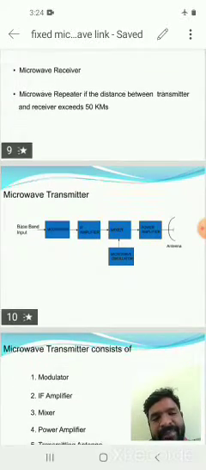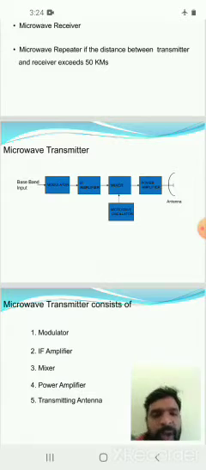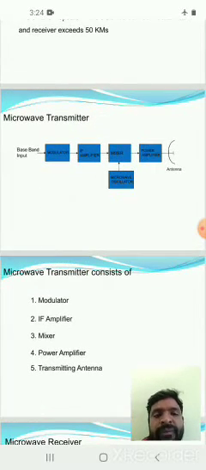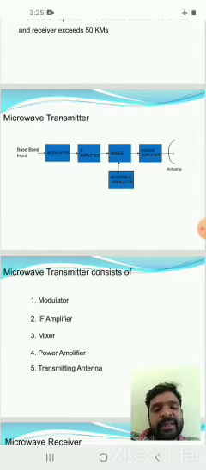Microwave transmitter. The microwave transmitter consists of a baseband signal, modulator, IF amplifier, mixer, microwave oscillator, power amplifier and transmitting antenna. The baseband signal is the message signal which contains information.